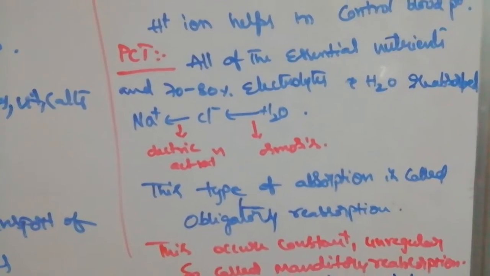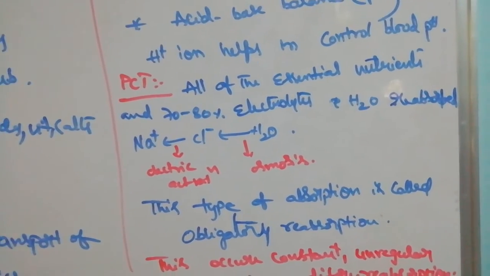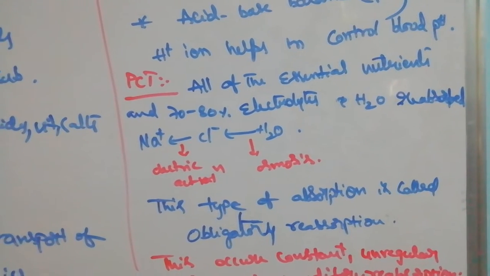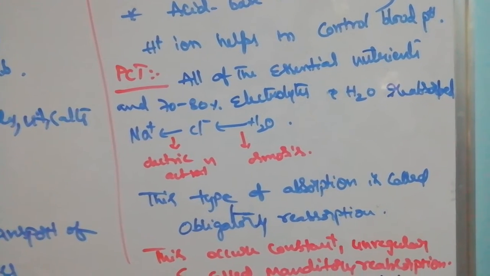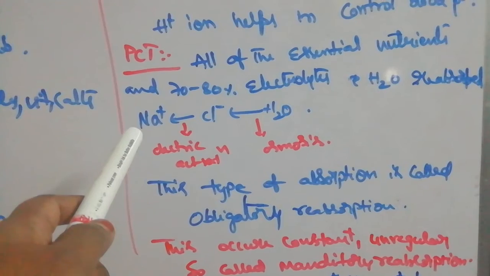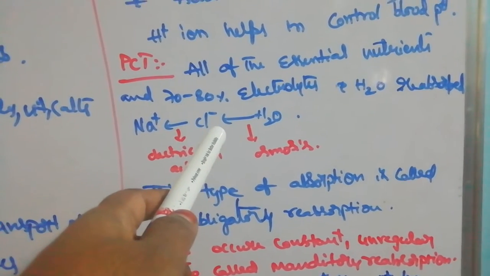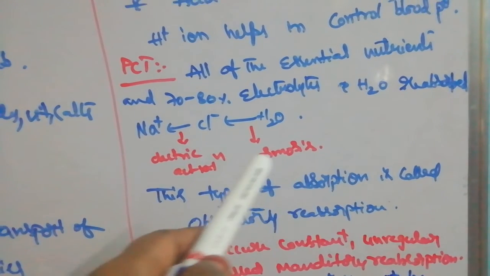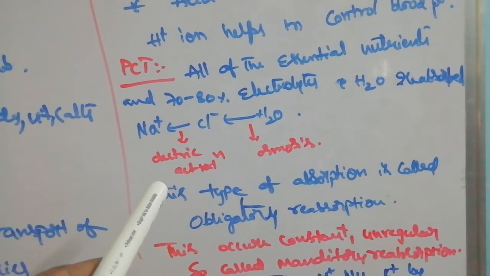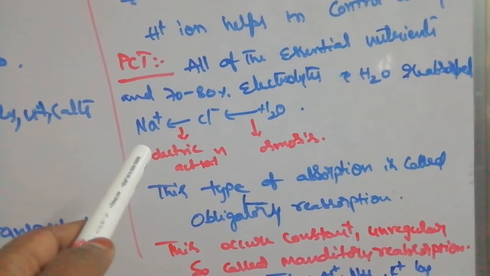Now come to the PCT, the proximal convoluted tubule. All the essential nutrients, electrolytes, and water are reabsorbed in the PCT. First sodium is absorbed, followed by chlorine. Sodium chloride is formed, which is followed by water. Whenever sodium is absorbed, by electrical attraction chlorine is absorbed and sodium chloride is formed.